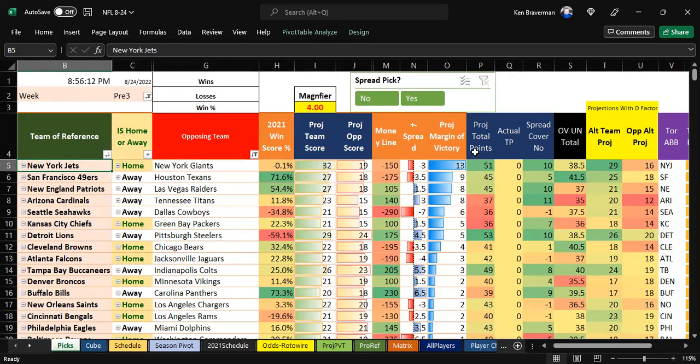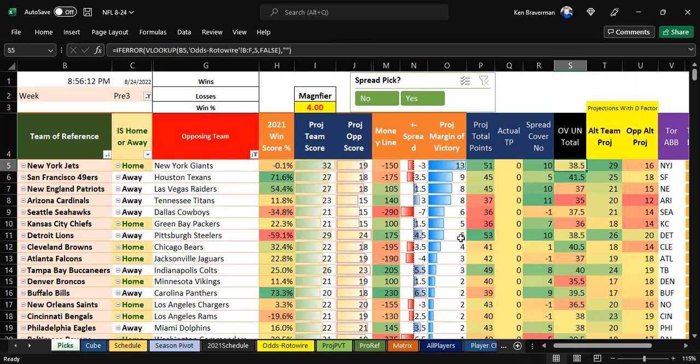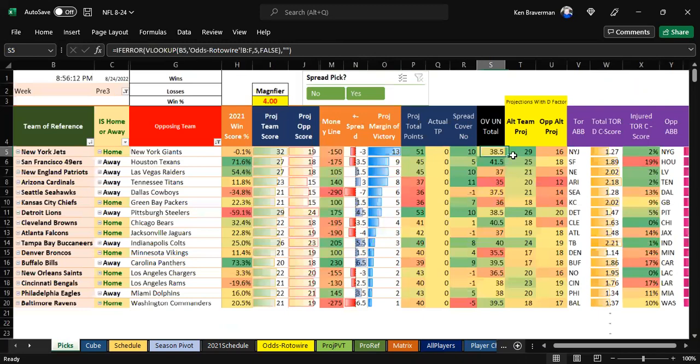All right. So projected total points is going to sum up these 2 points. There's 51 potential points in this game. The over-under for this game is set at 38.5. So if this wasn't the preseason and if this was a regular season game, you'd really want to take the over, is what that would say.